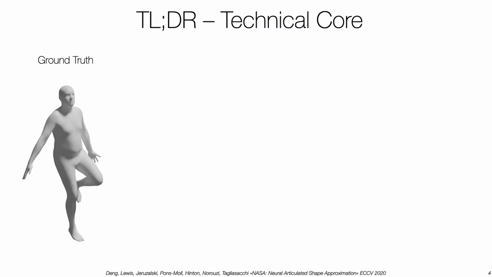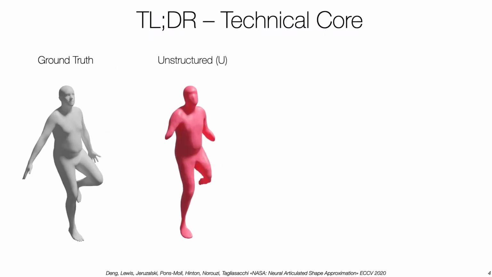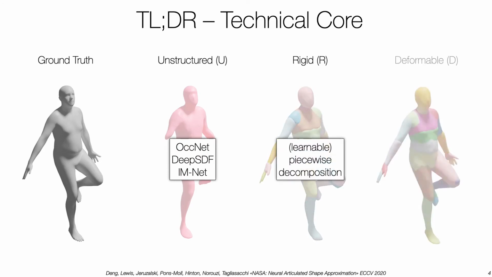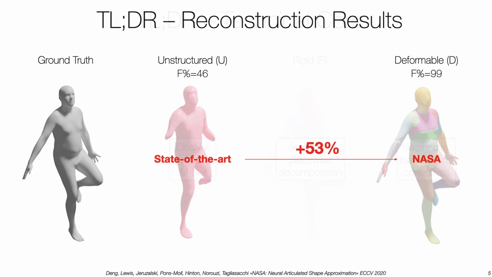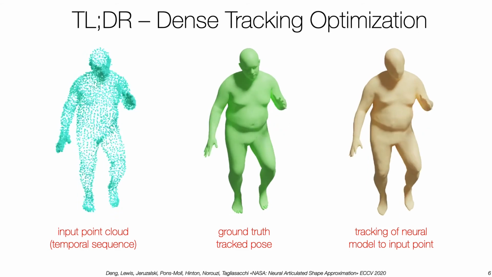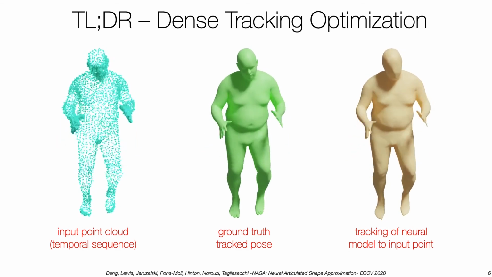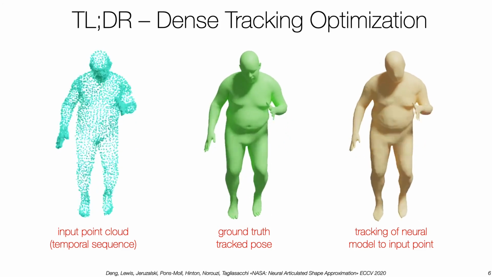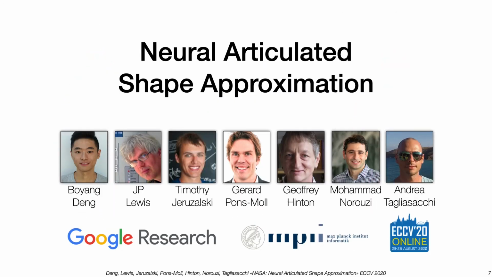We investigate 3 different architectural variants. The unstructured model represents the subject via a single neural implicit function. The rigid model decomposes the geometry as a collection of rigid parts. The deformable model allows parts to change shape according to poses. NASA improves the reconstruction quality by over 50% absolute. NASA can be used to implement robust dense tracking in just a few lines of TensorFlow code. In comparison, traditional dense tracking pipelines are complex and require careful engineering. Come to our session to find out more.